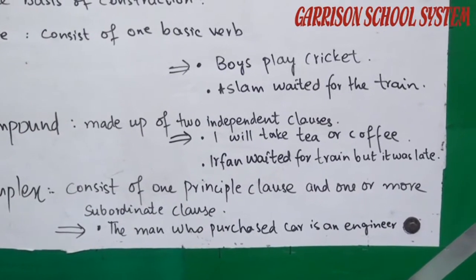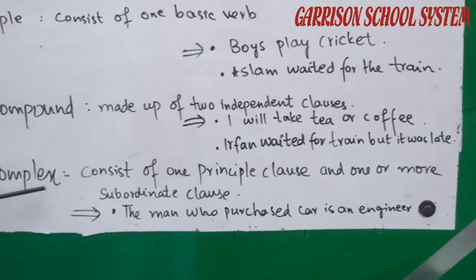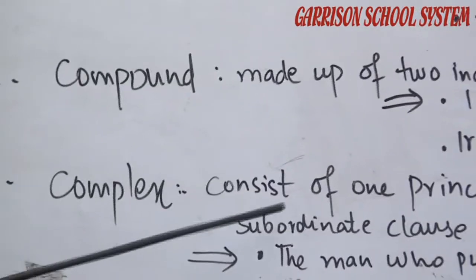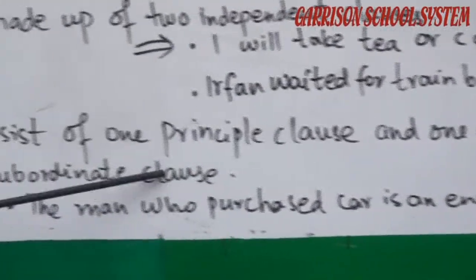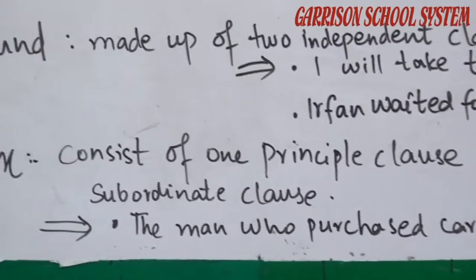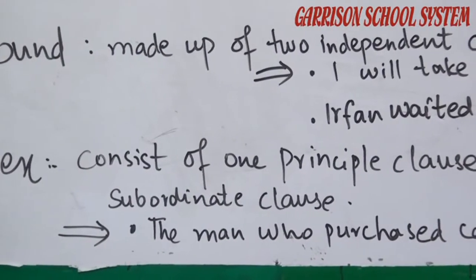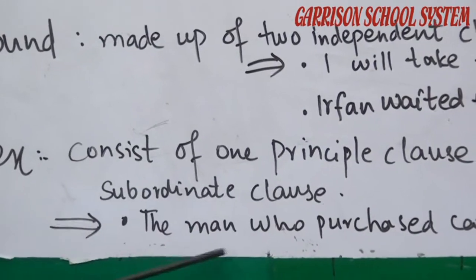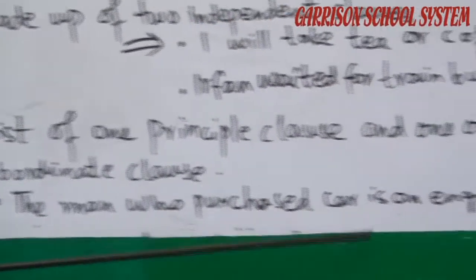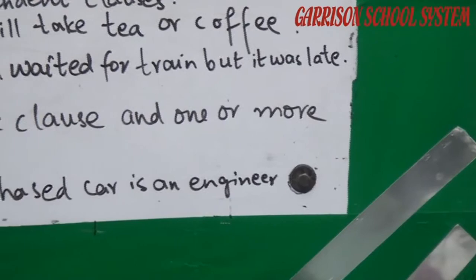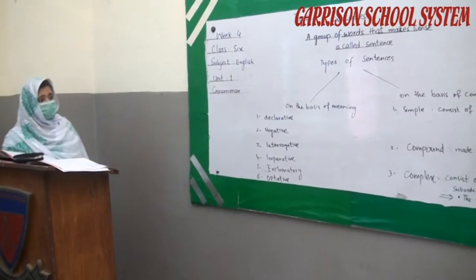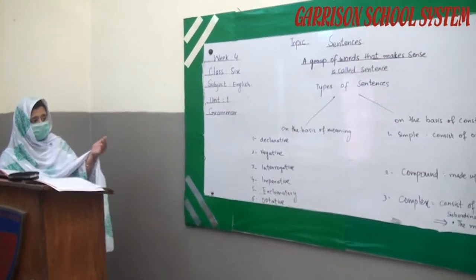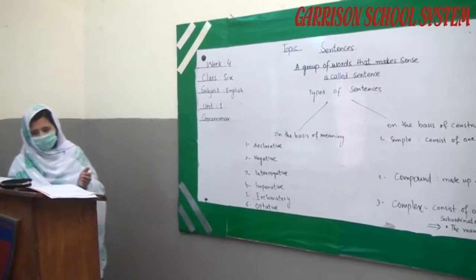So next is the complex sentence. A complex sentence consists of one principal clause and one or more subordinate clauses. It means that in this sentence, there is one main sentence and one or more sentences are added to it. The man who purchased the car is an engineer. In this sentence, there is one principal clause and another subordinate clause added to it.